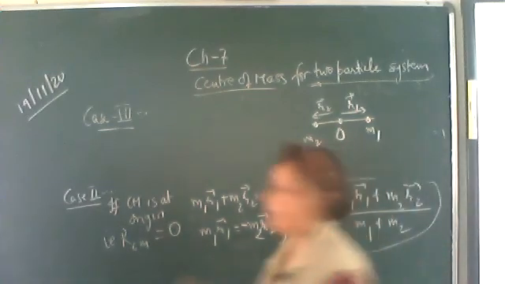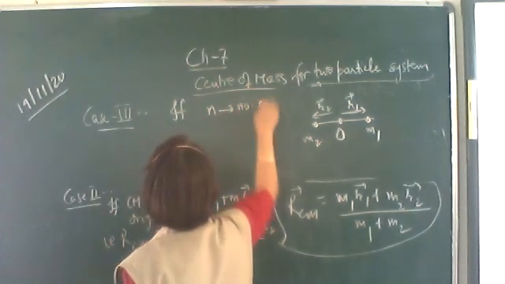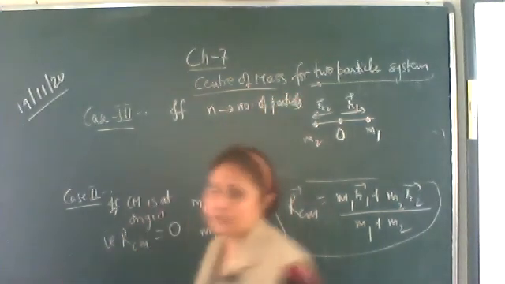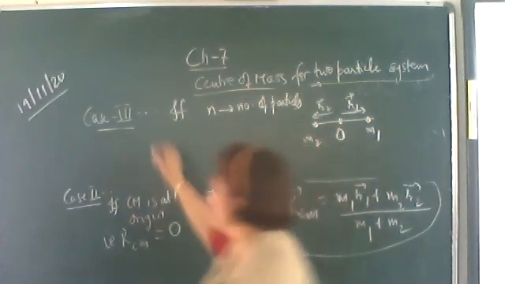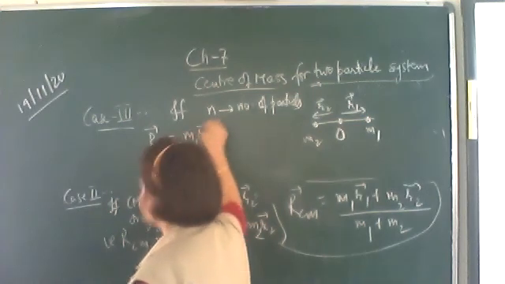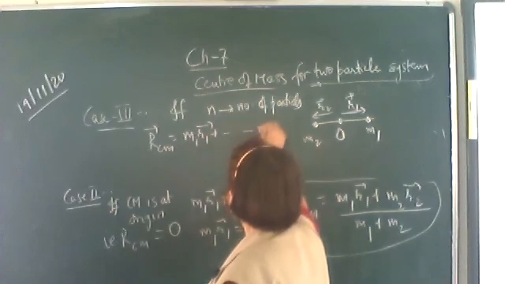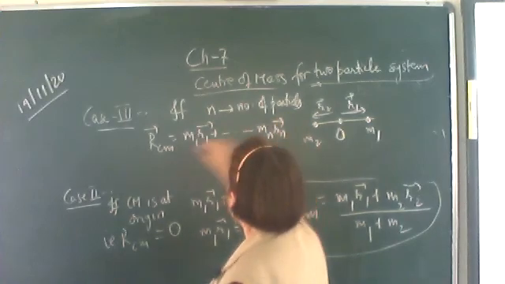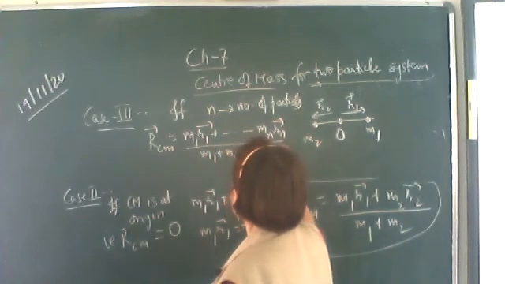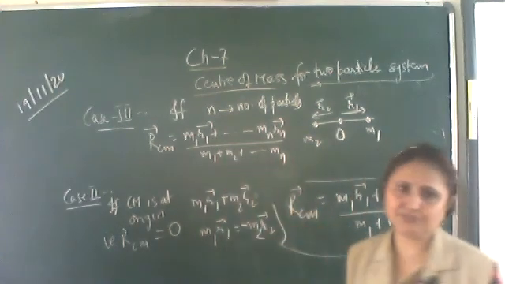Okay, if there are n number of particles, if n number of particles exist in the rigid body, if small n is the total number of particles, then what will be the position vector of center of mass? We generalize this formula: M1 R1 plus M2 R2 up to Mn Rn upon M1 plus M2 plus so on, the total mass of all the particles. This is the total mass of the body.